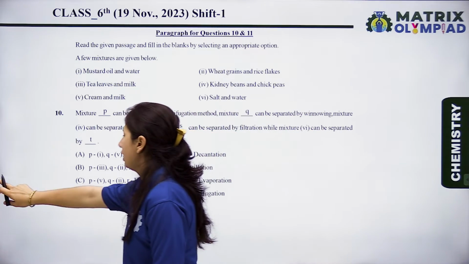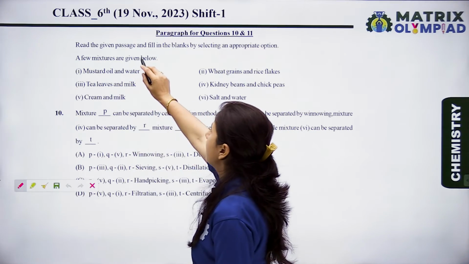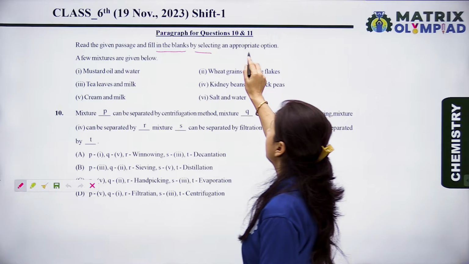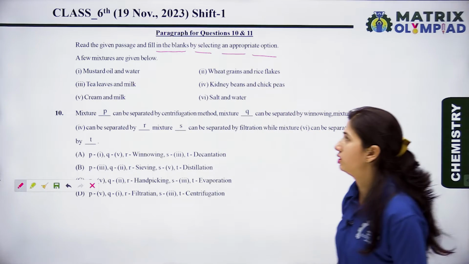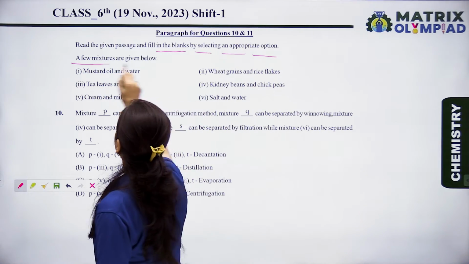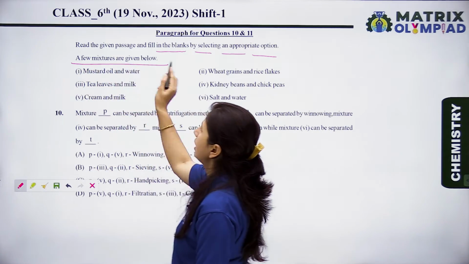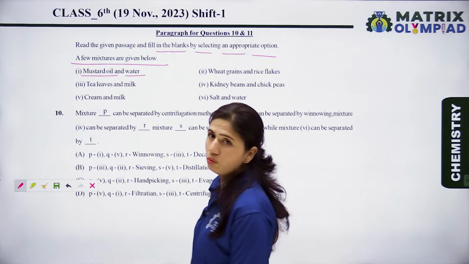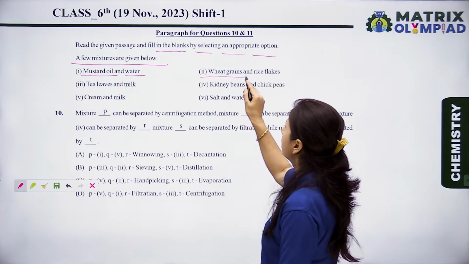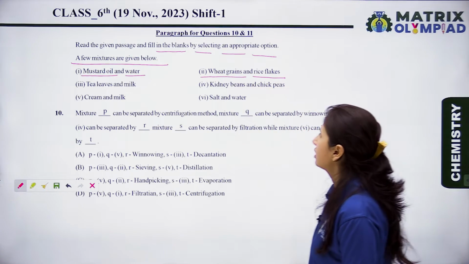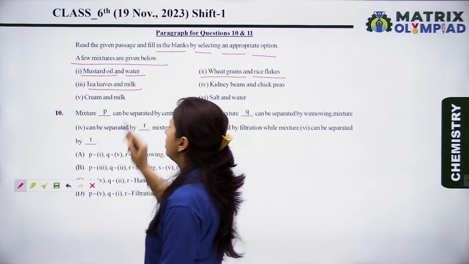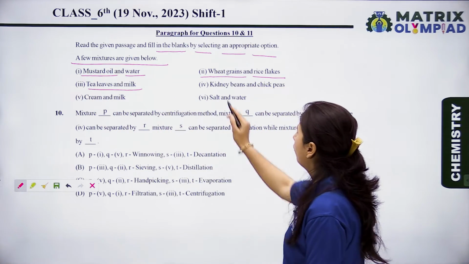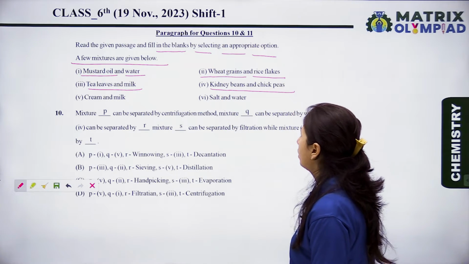The next question is, read the passage and fill in the blanks by selecting the appropriate options. Now let's see the paragraph. A few mixtures are given below. First mixture is mustard oil and water. Second is wheat grains and rice flakes. Third is tea leaves and milk. Fourth is kidney beans and chickpeas.